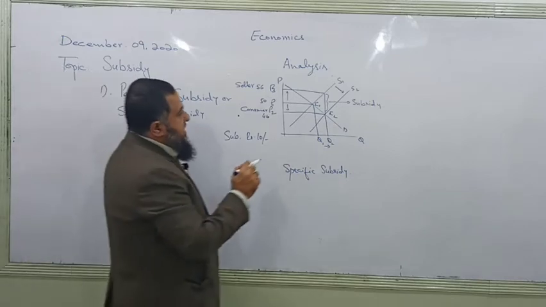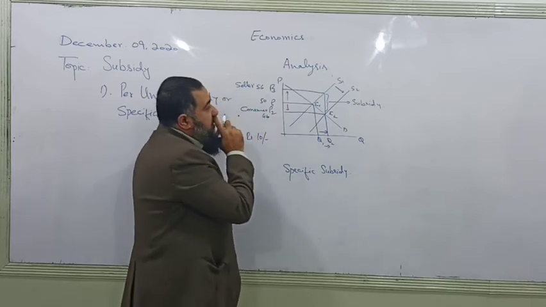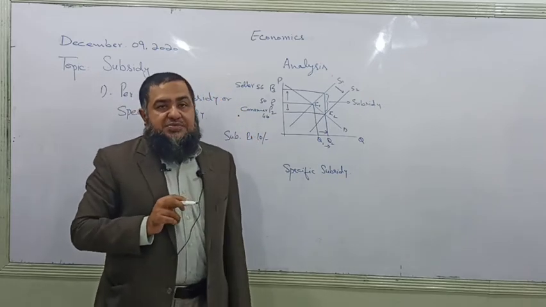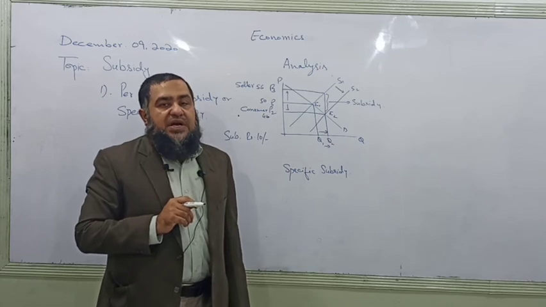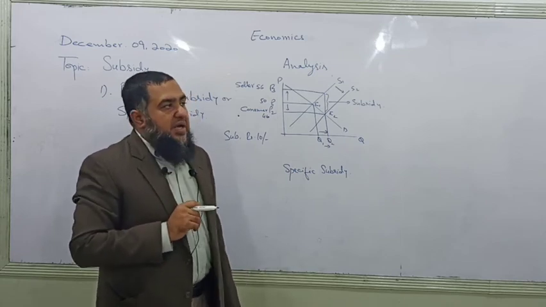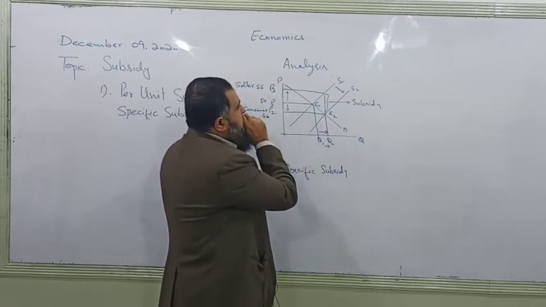See, this is the increase in output level due to the subsidy. Now, who will benefit more from this subsidy? It depends upon the price elasticity of supply and the price elasticity of demand. In this case, we see the producer is enjoying more benefit of the subsidy.